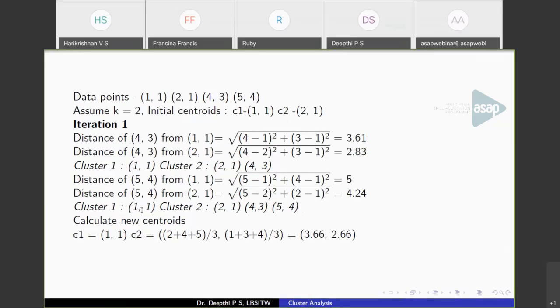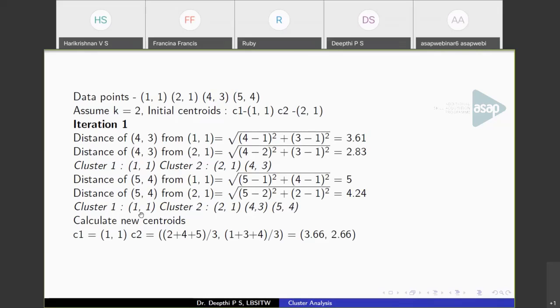That is, cluster 1 will have just one point, the centroid itself, and cluster 2 will have the point (2, 1), which is the centroid, and the other two points, for which we calculated the distance and found that the distance is lower to that centroid. So (4, 3) and (5, 4) get assigned to the second centroid. So this is the first partition that we get in iteration 1.